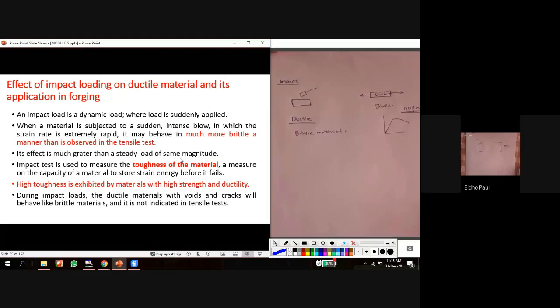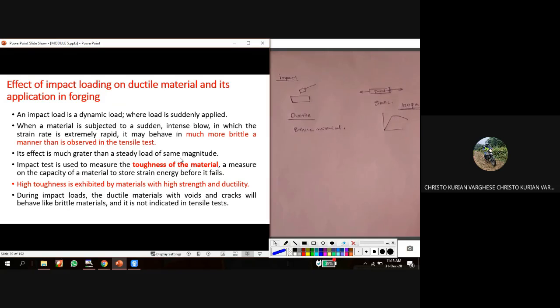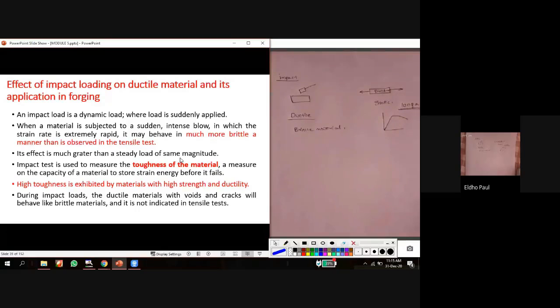So the impact test is used to measure the toughness of the material. We already discussed what toughness is. What is toughness? The energy absorbing capacity of a material before fracture. How much energy is absorbed by a material before fracture, that is toughness. So the impact test can be used to measure the toughness of the material. How much energy can be absorbed before fracture can be measured using an impact test.